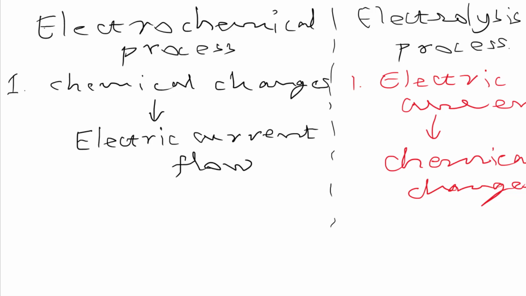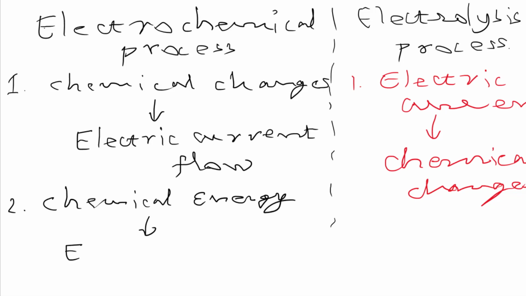And the second point for the electrochemical process is that chemical energy is converted into electrical energy.